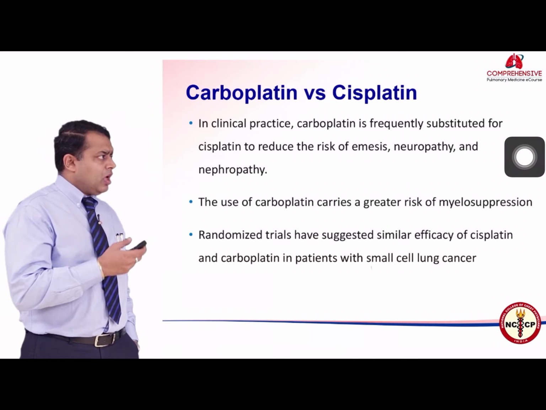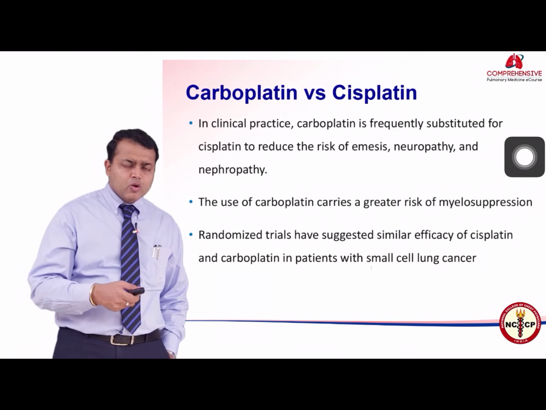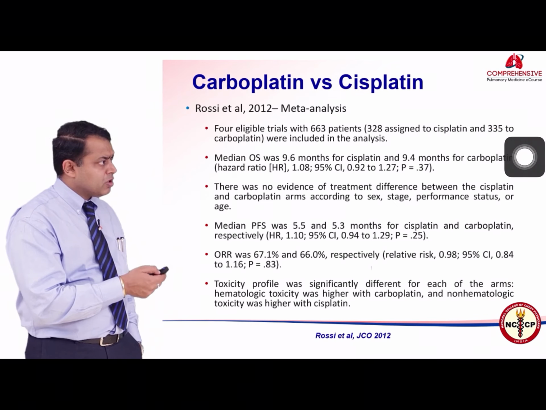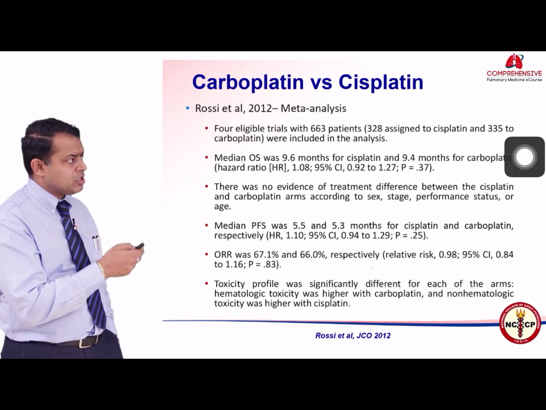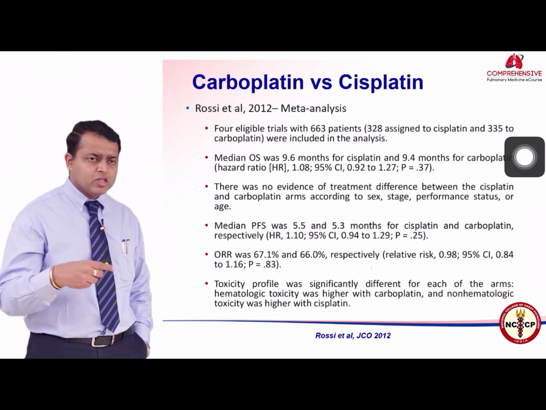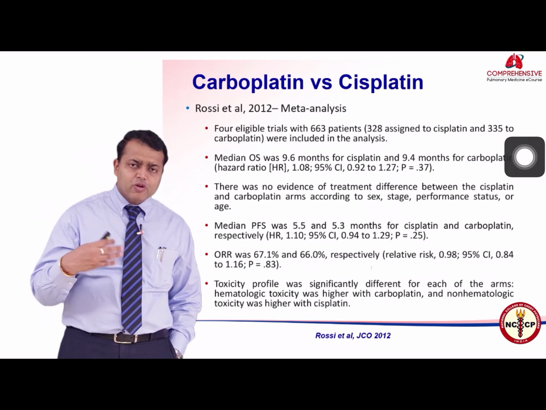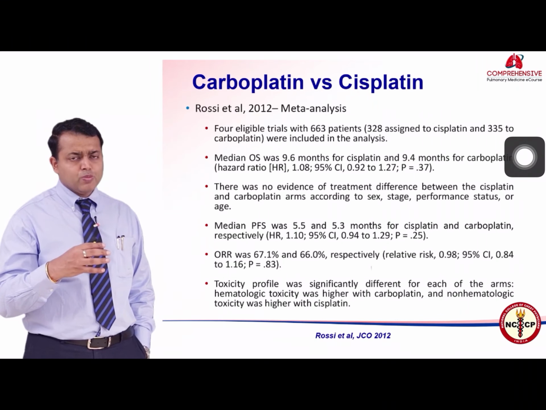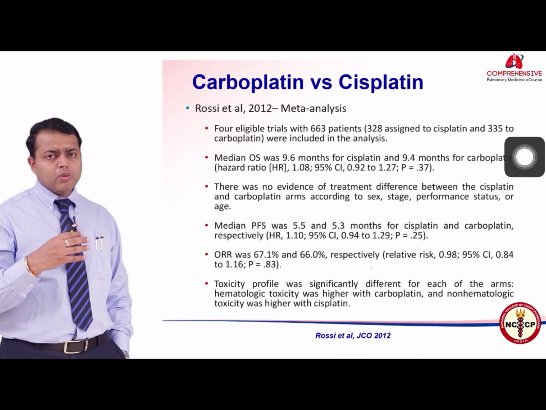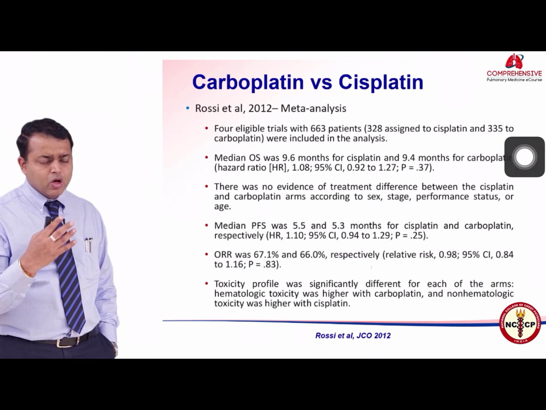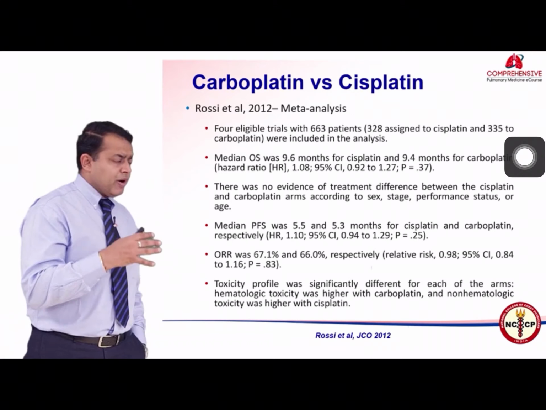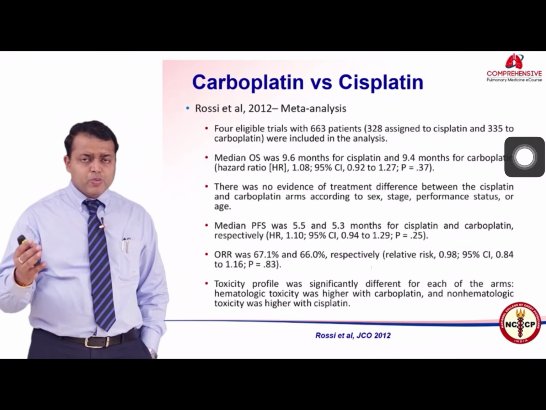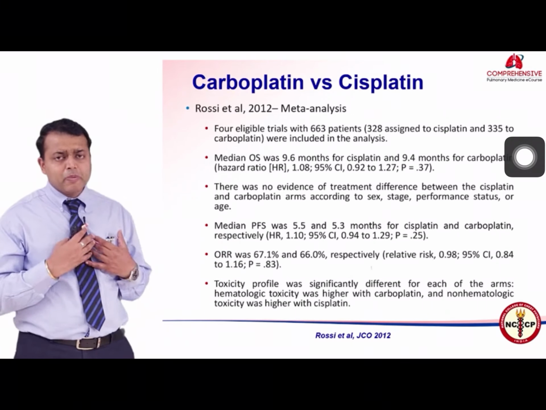There has always been a question in science about using carboplatin versus cisplatin, but as far as small cell carcinoma of the lung is concerned, there is a meta-analysis which has compared carboplatin and cisplatin. Cisplatin is more nephrotoxic. Cisplatin has more neurotoxicity. Cisplatin causes more nausea and vomiting as compared to carboplatin, whereas carboplatin causes more hematological toxicity. Carboplatin is much easier to handle and much easier to give. With cisplatin, you have to give a lot of fluids, so a cardiac patient may not be able to take it.